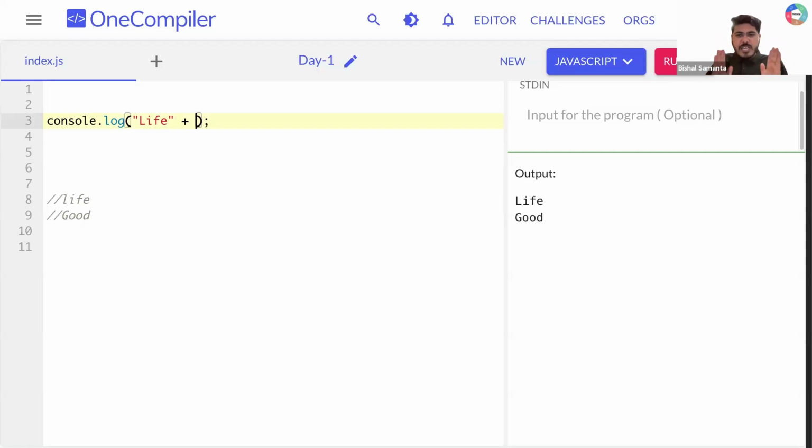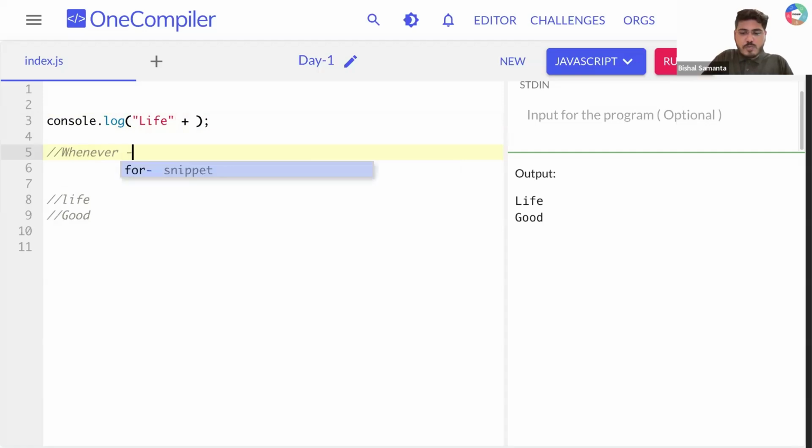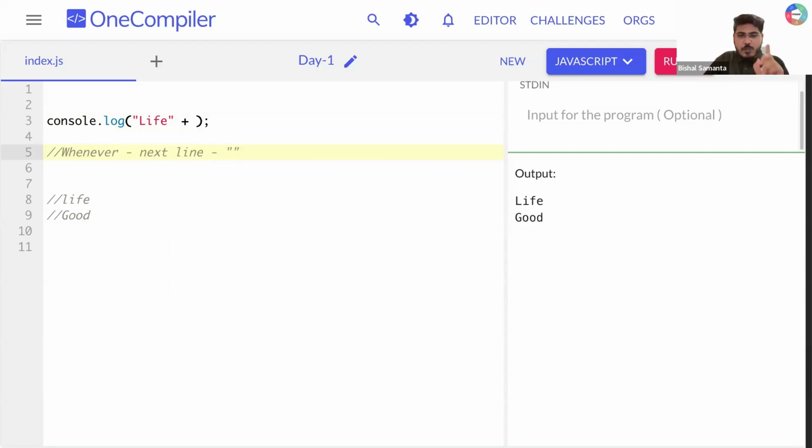In programming language, whenever you want to move to the next line, that means you need to press enter, right? So in programming language you can use something like backslash n. Can you all type this in your chat box? This is not a normal slash. This is a backslash and then n. This backslash n represents that I'll move to the next line automatically.